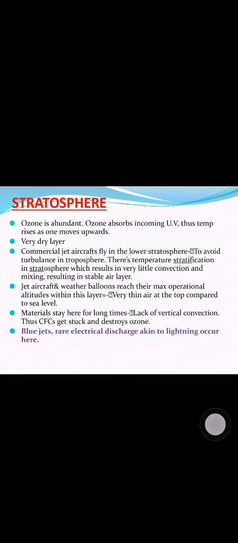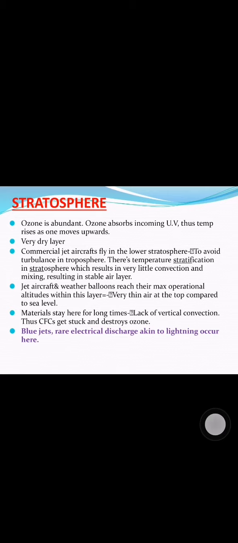Now, because of the lack of vertical convection, whatever materials come to the stratosphere get stuck in there for a comparatively longer time, which is the reason why the chlorofluorocarbons, once stuck in stratosphere, destroy the ozone to its maximum. Another very important fact is the presence of blue jets, which are rare electrical discharges similar to lightning, and these blue jets are only seen in this atmospheric layer.